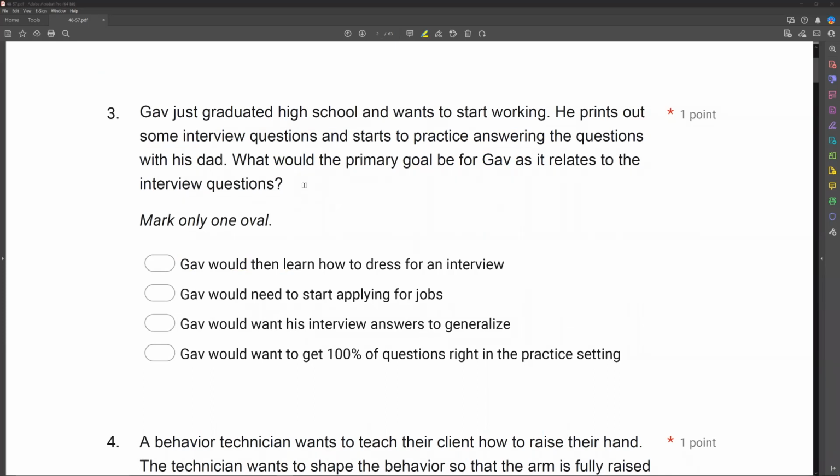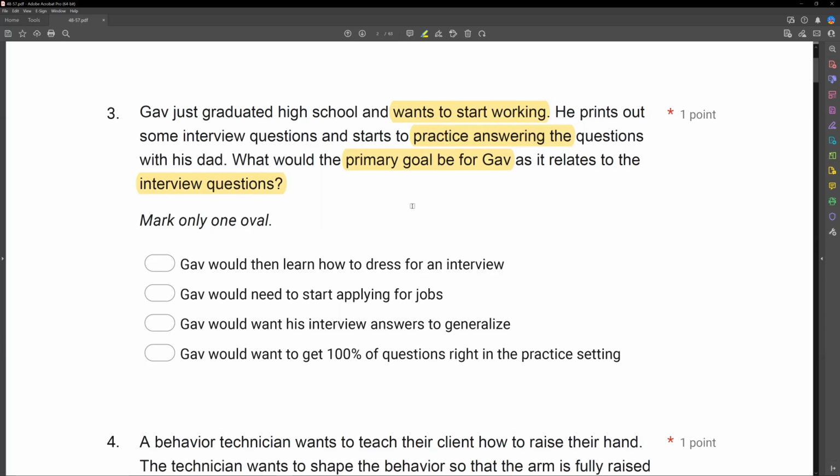Number three, Gav just graduated high school and wants to start working. He prints out some interview questions and starts to practice answering the questions with his dad. What would the primary goal be for Gav as it relates to the interview questions? Now, the question tells you something very important. Okay, we're looking at the interview questions and the goal for Gav as it relates to this. And that's very important because we want to make sure we're focused on what the question is asking. We know Gav wants to start working. He's going to practice answering questions with his dad.